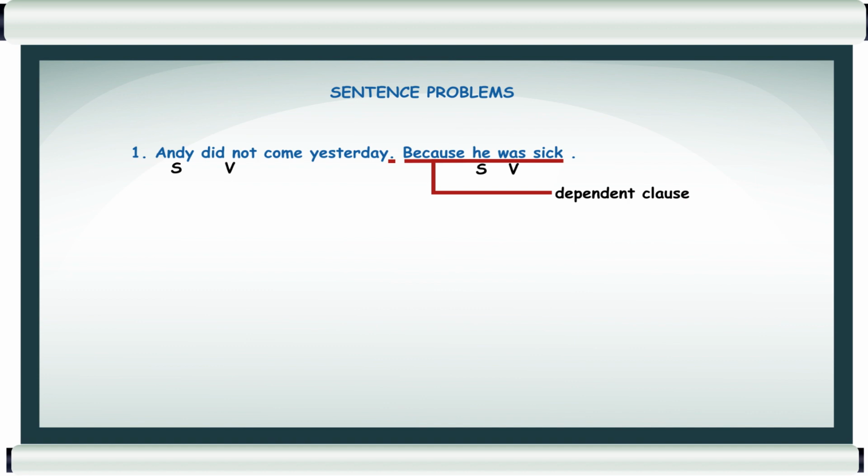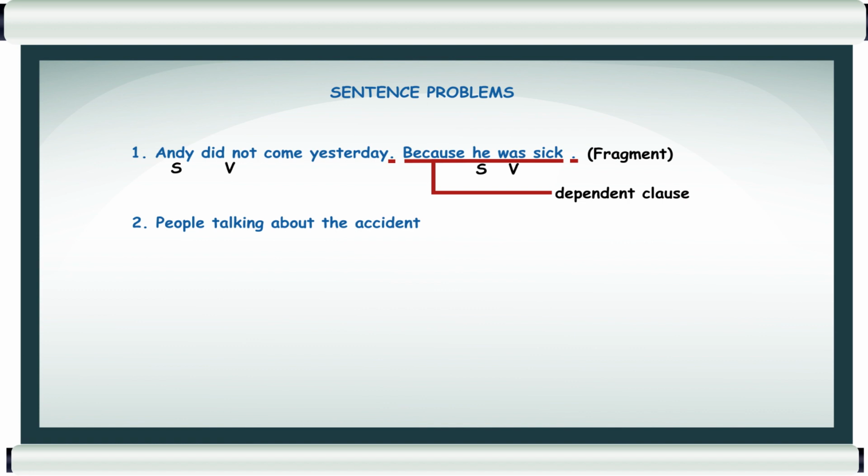If you put dependent clause between two periods, we categorize it as one of the problems in writing the sentence, and we call it fragment. Fragment is incomplete sentence. Yeah. Is it incomplete? Yes, because it is only dependent clause. We need independent clause to make the sentence complete. Okay. And the second example: